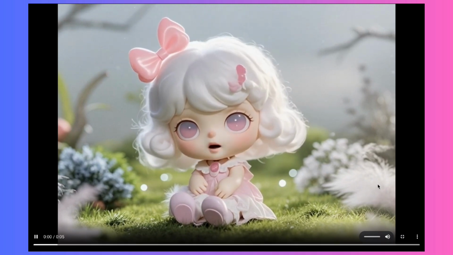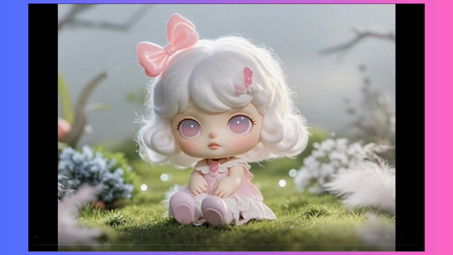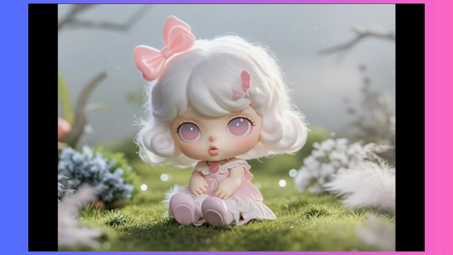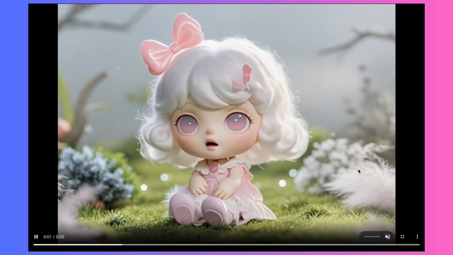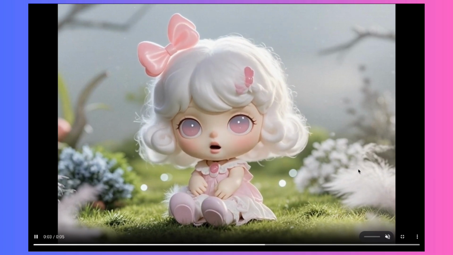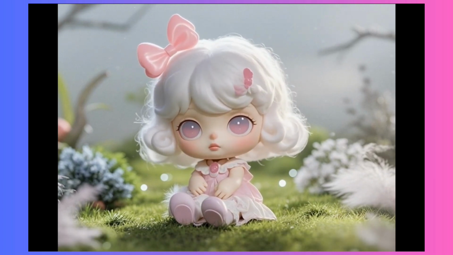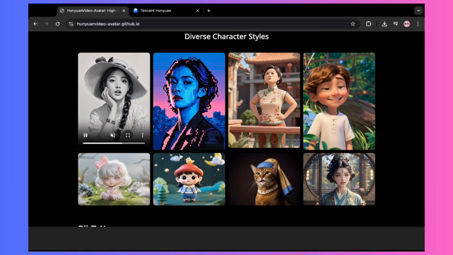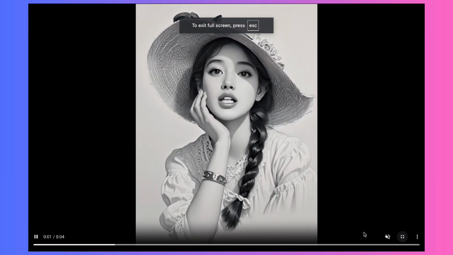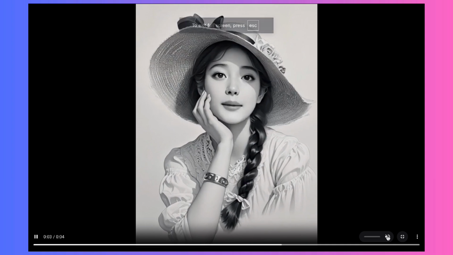And you can see in examples like this, especially with distinct art styles, the background often isn't animated. The focus is purely on the subject, its head movement and expressions. I think that's a general rule for these stylized outputs. And this is a sketch. Look how a simple sketch has been animated, and in a very impressive way.